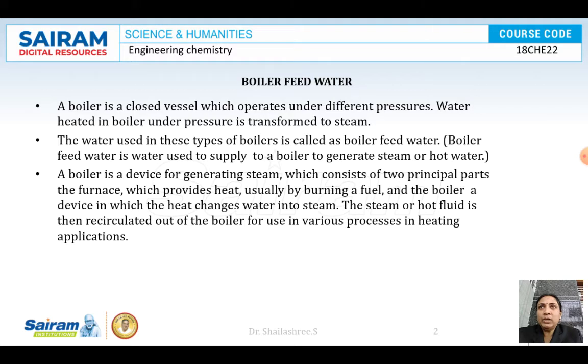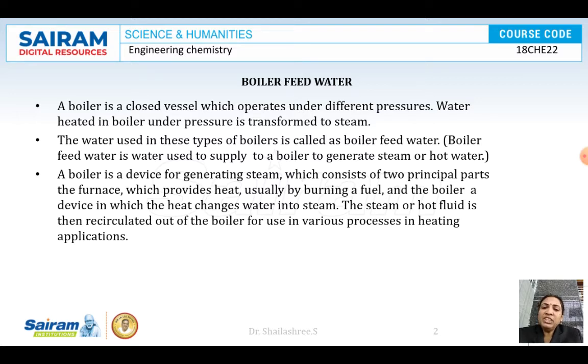So when we take the total availability of potable water, or the water which is suitable for use, it is only around 0.6%. Okay, so water is very important to manage. Manage in the sense that wastewater should be converted into usable form, at least so that it can be used for garden purposes and other purposes.